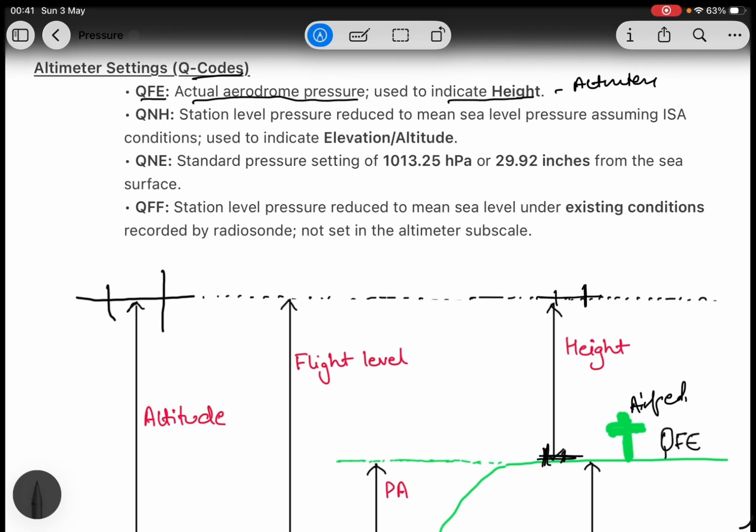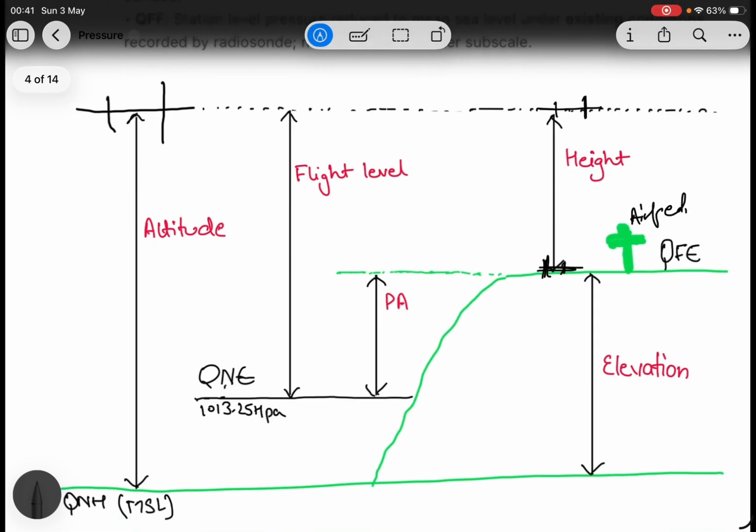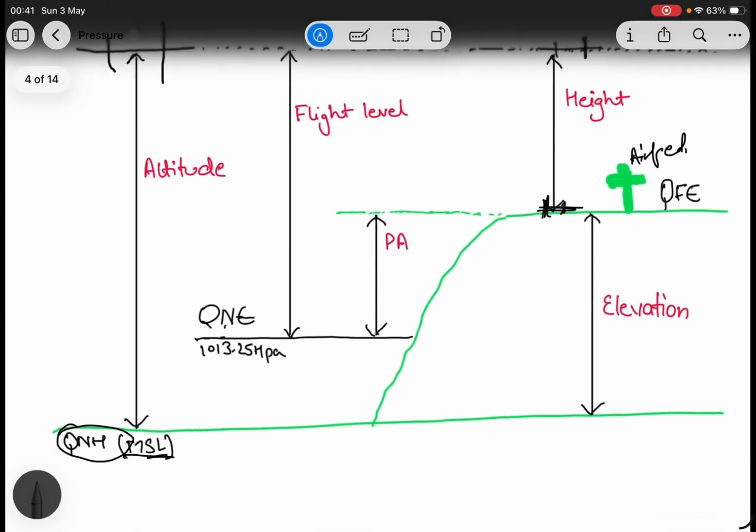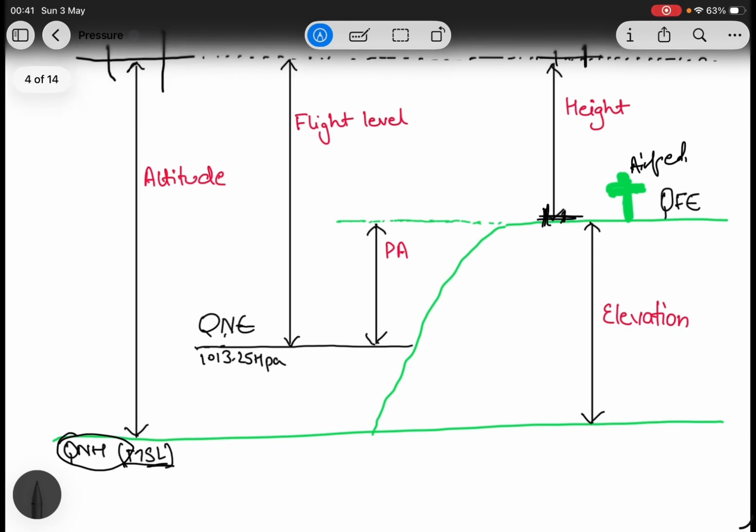Now next we have QNH, station level pressure reduced to mean sea level pressure. Assuming ISA conditions, it is used to indicate elevation and altitude. When you set QNH on an altimeter, mean sea level conditions, it will indicate altitude.